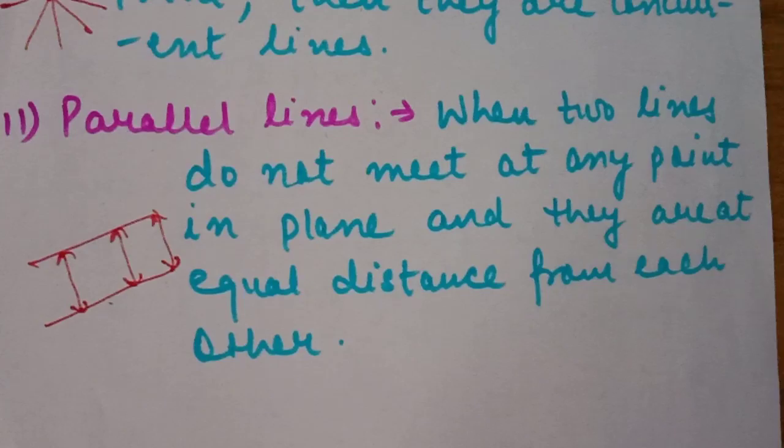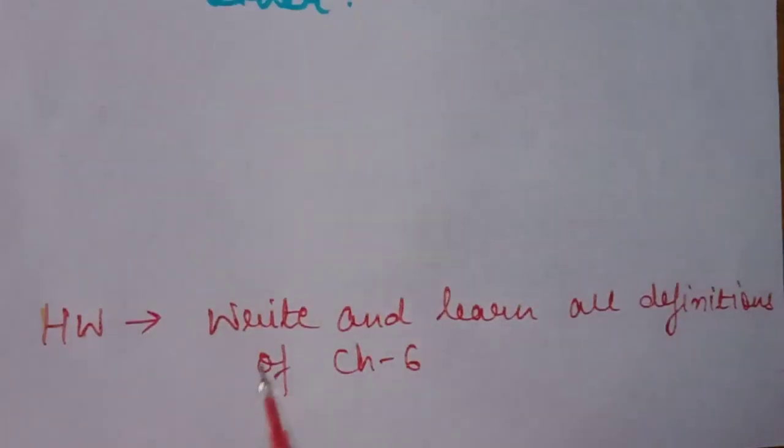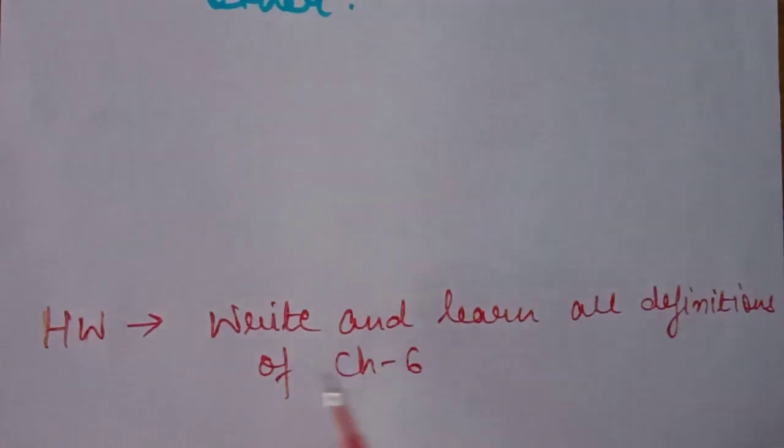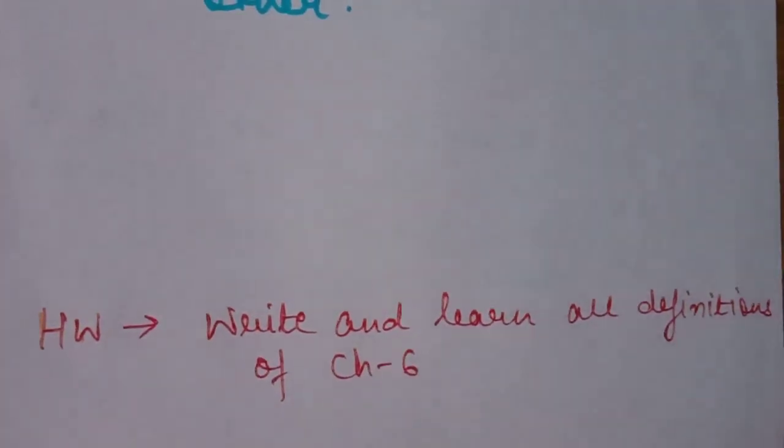Today's homework is to write and learn all definitions of chapter number 6, lines and angles. Students, it is very clear that today you have to learn them, understand them, and then we will move towards your chapter. First of all, you have to learn all the definitions today.